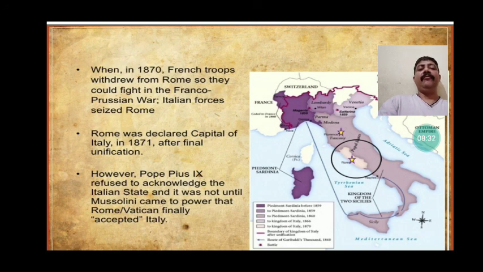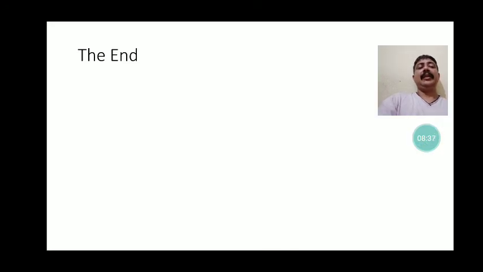We need to understand this is how Italy finally became unified in 1871. So this is all about this video.